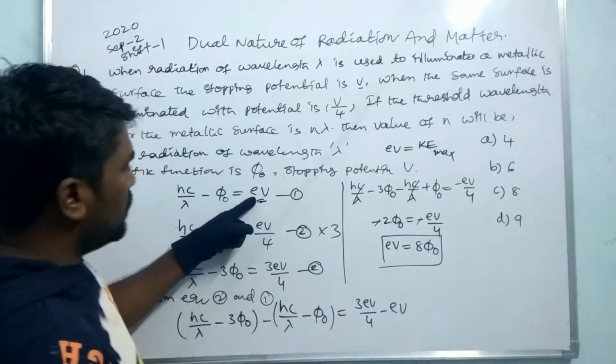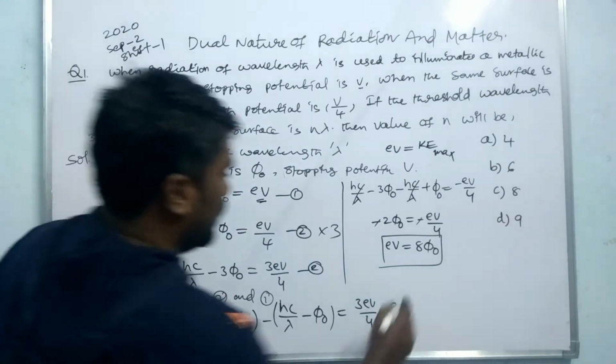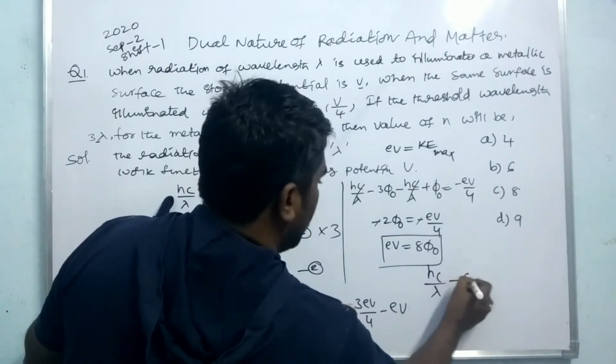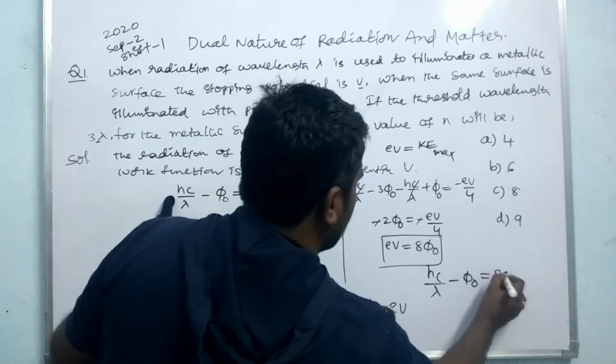Replacing eV by 8 phi naught, hc by lambda minus phi naught is equal to 8 phi naught.